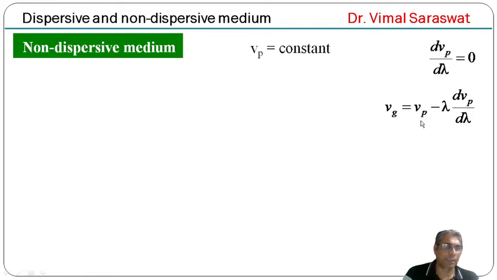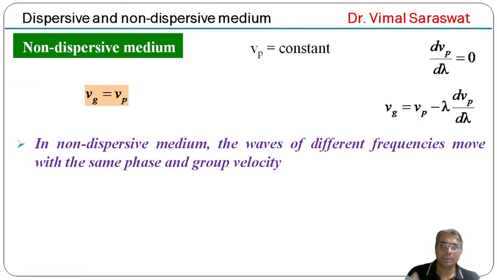It means Vg equals Vp. Thus, in a non-dispersive medium, the waves of different frequencies move with the same phase and group velocity. It means in a non-dispersive medium, phase velocity and group velocity are the same.